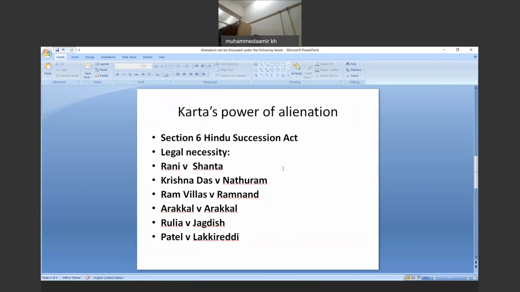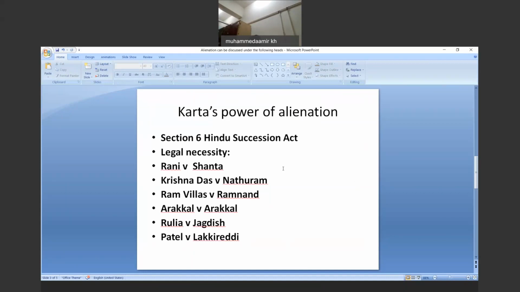Now we are looking at this with a different view. We are dealing with alienation of coparcenary property, and here also the Karta's power of alienation is reflected. So please don't get confused. There we were discussing the powers of the Karta. Here we are talking about the alienation of coparcenary property. First we have seen the father's power of alienation, now we are looking at the Karta's power of alienation.